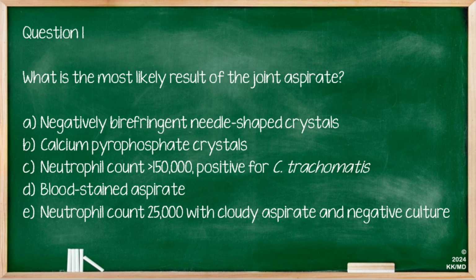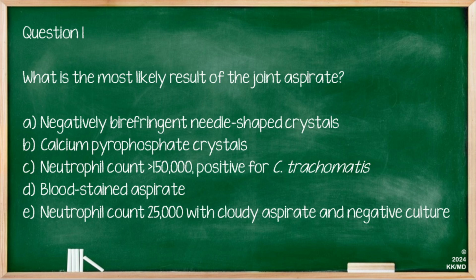Now, we are told that the timeline and the suspicion from the clinical picture is of reactive arthritis. What is described here in answer C is consistent with a septic arthritis, so a more acute picture, and this is with a classically very high neutrophil count and also a positive culture. So this is actually incorrect. This is not what you would see in a true reactive arthritis. However, if you'd like to know more about septic arthritis, you can click on the link at the top of your screen now to remind yourself about what is seen in a case of septic arthritis.